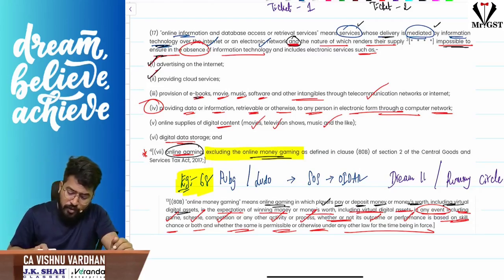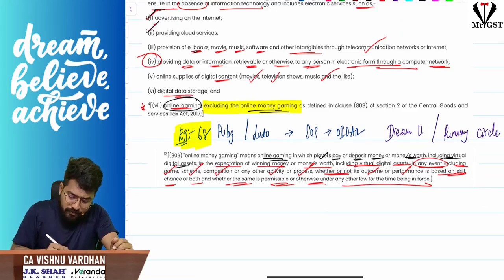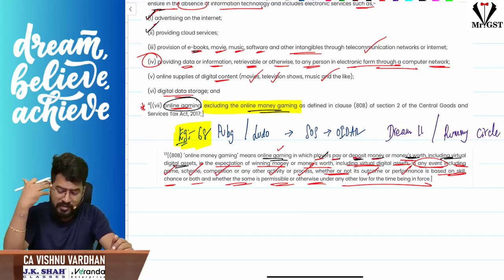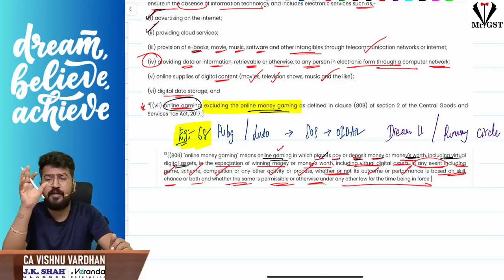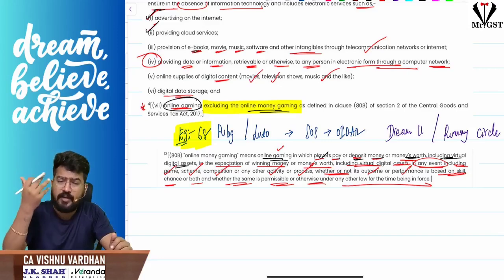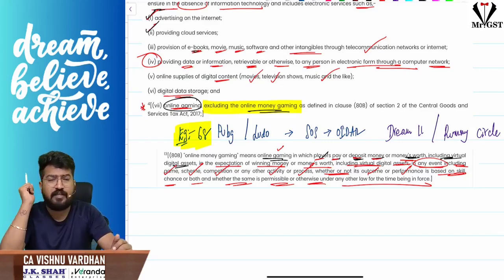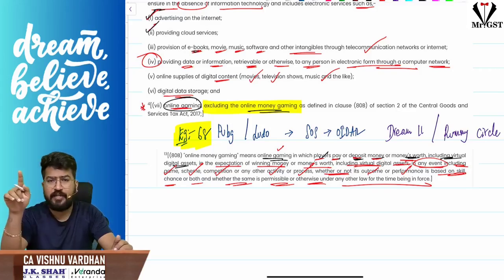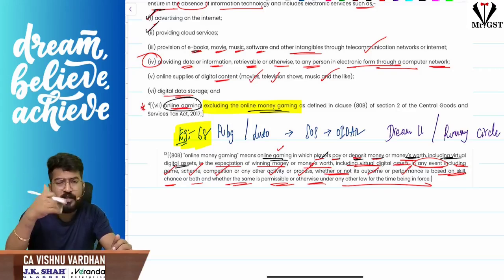Sir, what do you mean by online money gaming? Online money gaming means online gaming where players will pay or deposit some money or money's worth, including virtual digital assets, maybe cryptocurrency, bitcoins, etc. Simple. You are doing gambling in the games. Let us assume Rummy Circle or Dream 11, etc. Sir, such type of online money gaming is not OIDR service, but online gaming like PUBG, Ludo, all that.